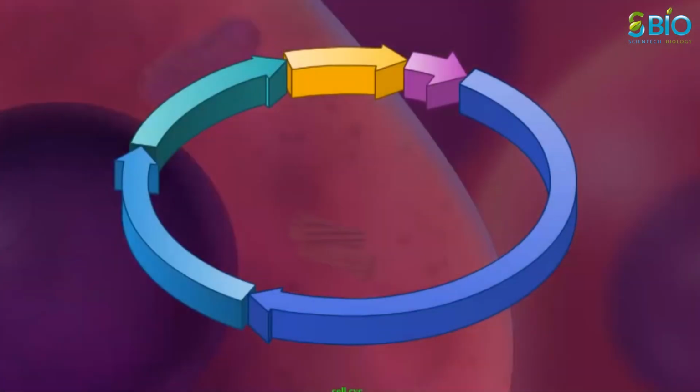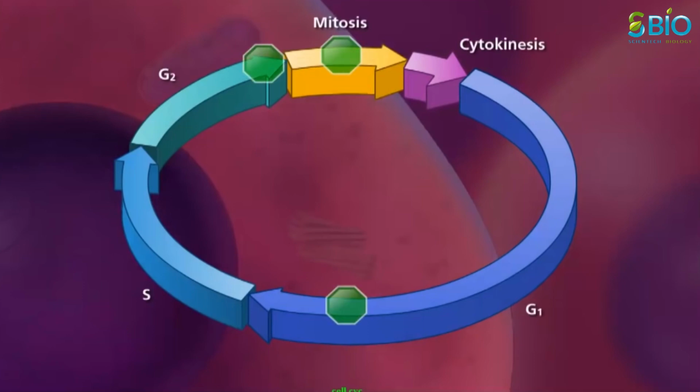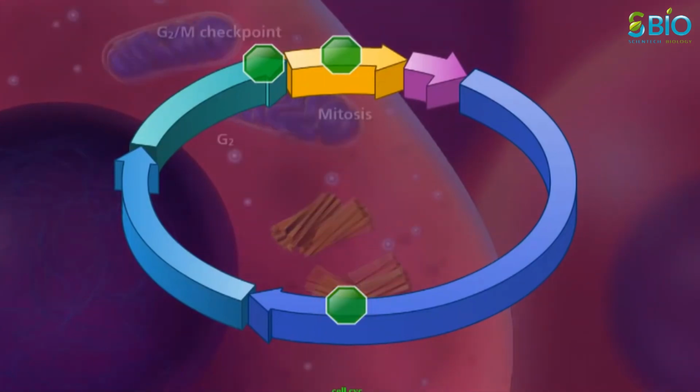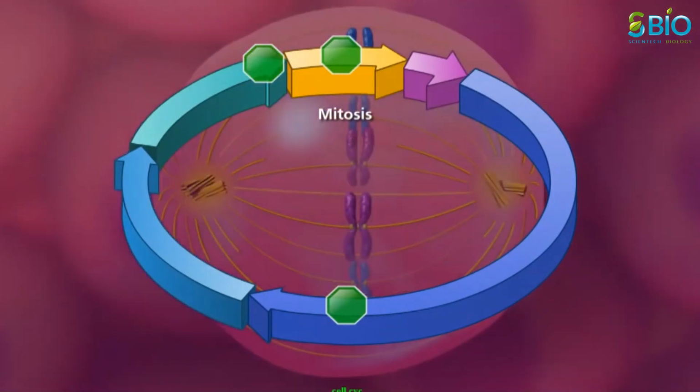Activation of each phase of the cell cycle is dependent on the proper progression and completion of the previous one. The deciding point is called checkpoint. The checkpoint ensures the proper progression of the cell cycle. The whole cell cycle is controlled by three checkpoints, which are the G1 checkpoint at G1 and S transition, the G2 checkpoint at G2 and M transition, and the M checkpoint or spindle checkpoint at the transition from metaphase to anaphase.